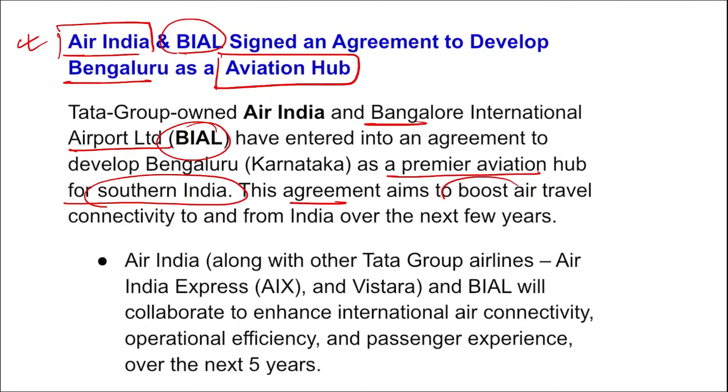This agreement aims to boost air travel connectivity to and from India over the next few years. As it states aviation hub, that means more and more connecting flights will be here, more and more international flights will be from here, more and more flights within India will be operating from here, because we also know that Bengaluru is considered the Silicon Valley of India, right?